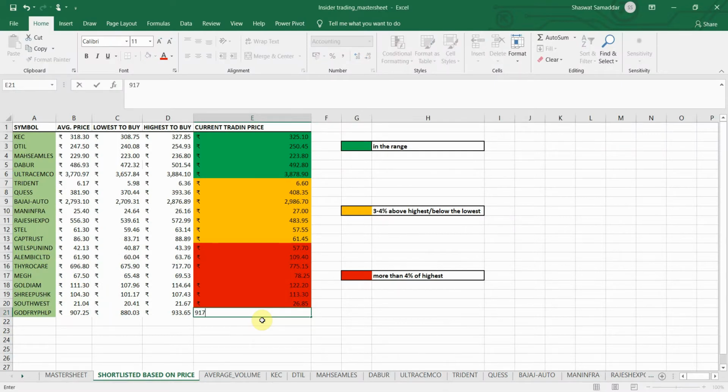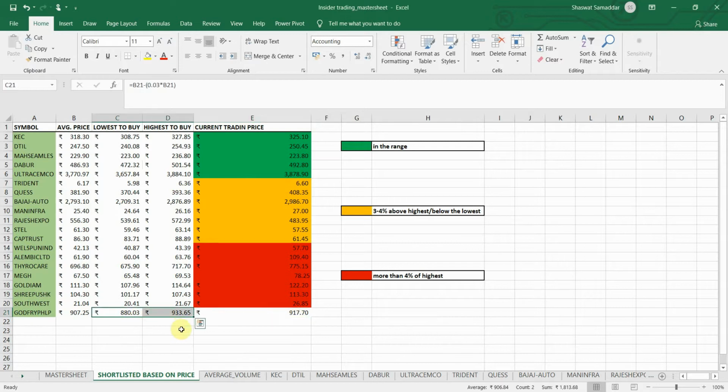Let me enter the current trading price. Let me go to the Zerodha Kite. Okay, let's check from here only. Its previous close is 917.90 rupees. So I will enter that price here.